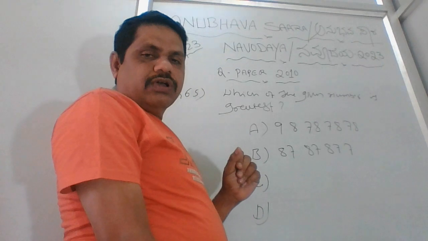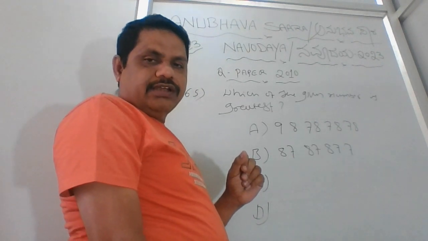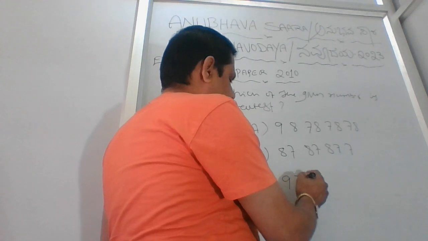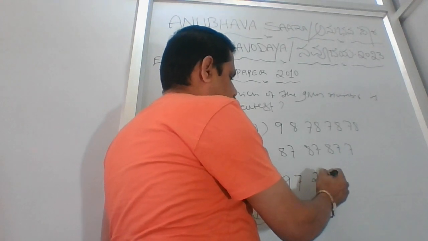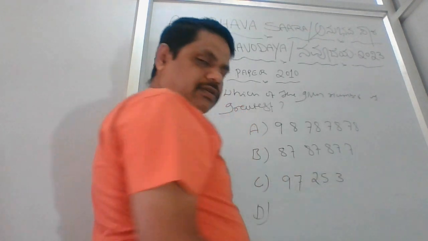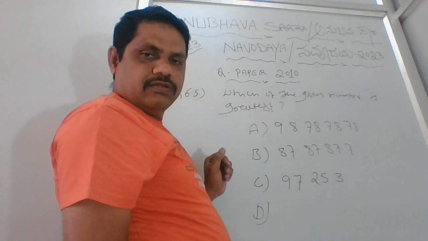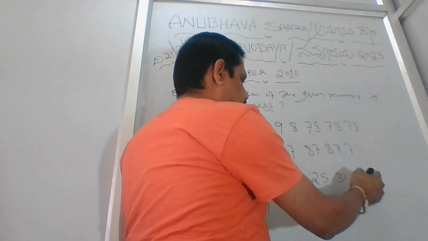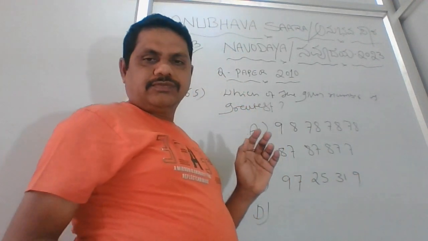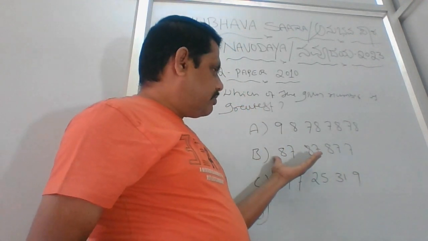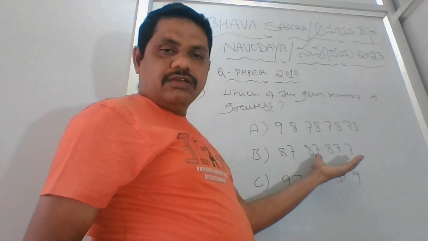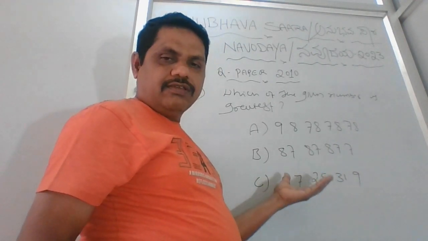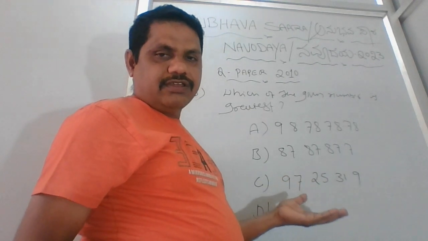Coming to option C, 97, 253, 19. You can observe why I am writing the digits in pairs and singles. It's very simple, so you can understand easily.